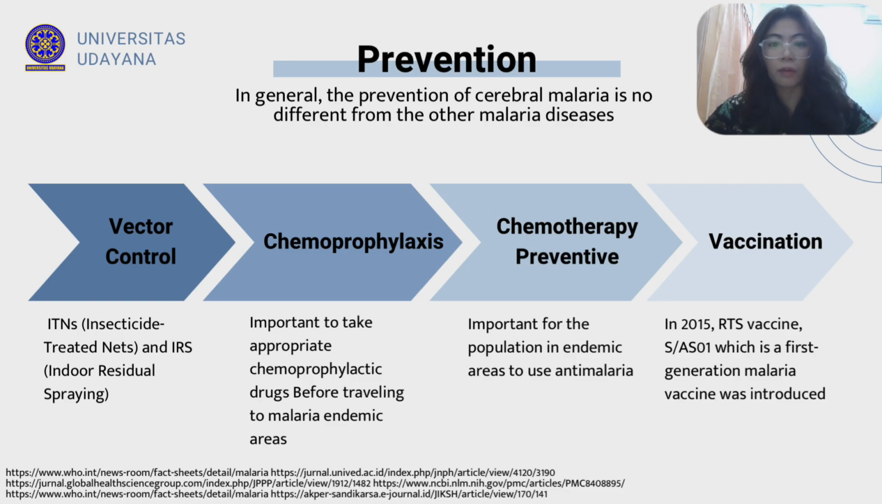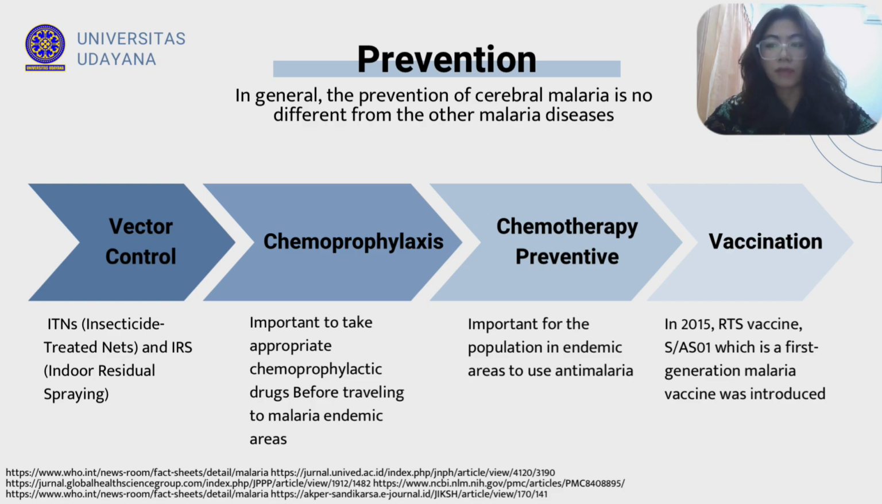The next one is chemoprophylaxis. Before traveling to a malaria endemic area, it is important for tourists to consult a doctor to determine the appropriate chemoprophylaxis drug to reduce the risk of contracting disease and transmitting parasites. Then we have preventive chemotherapy, the use of drugs such as antimalarials, in combination or individually, to prevent infection and the consequences of malaria, which is important for the population in endemic areas.